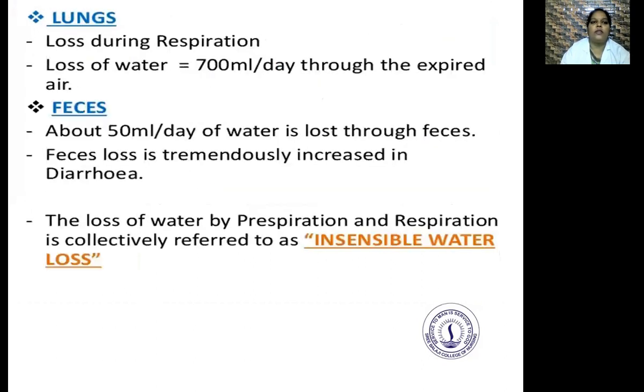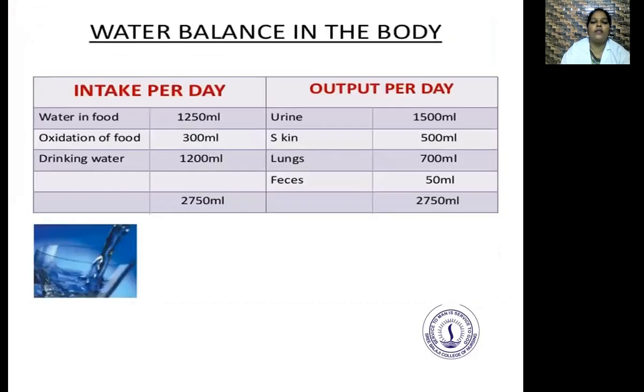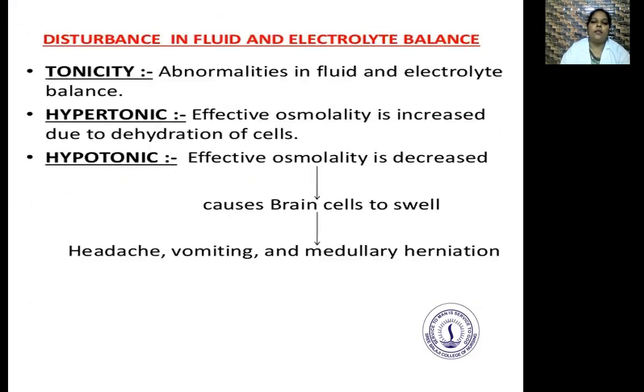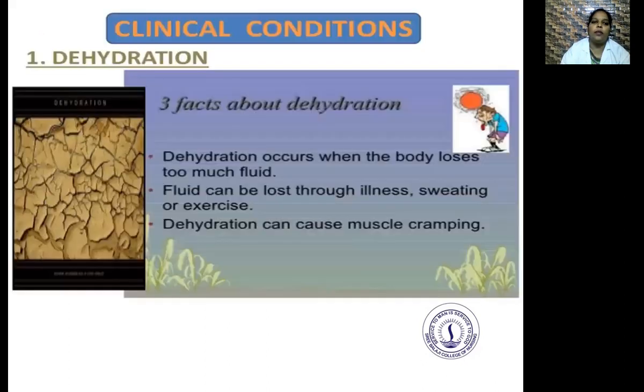After that, we saw how intake per day and output per day are maintained. Next, we saw the definition of electrolyte balance and disturbance in fluid and electrolyte balance.